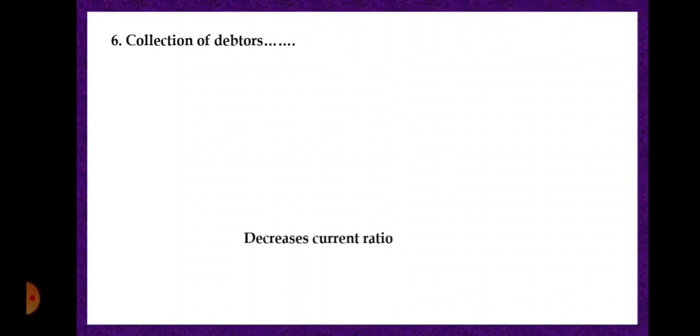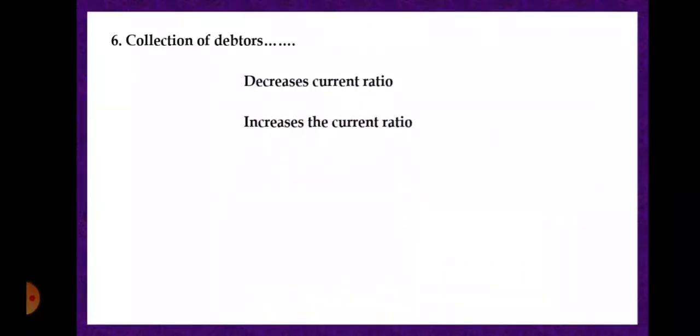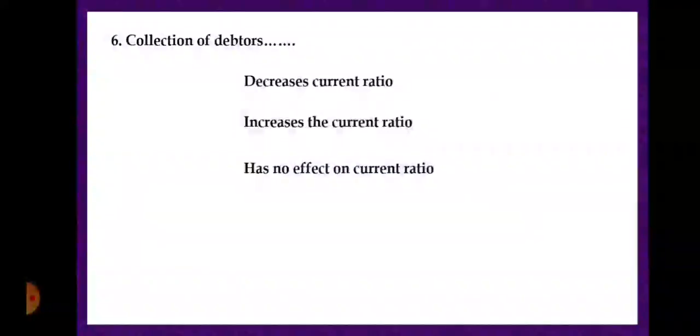Next, collection of debtors dot dot decreases current ratio, increases the current ratio, has no effect on current ratio.